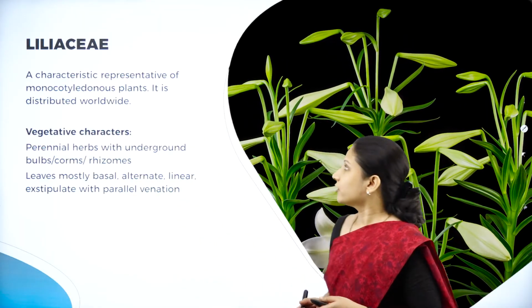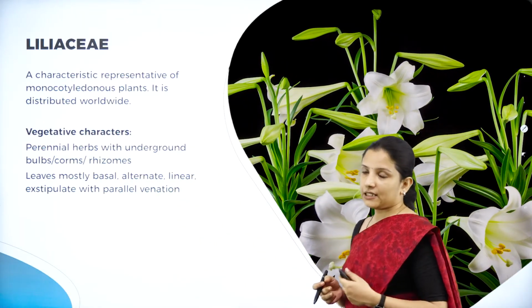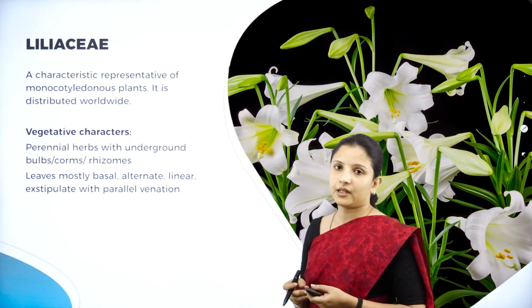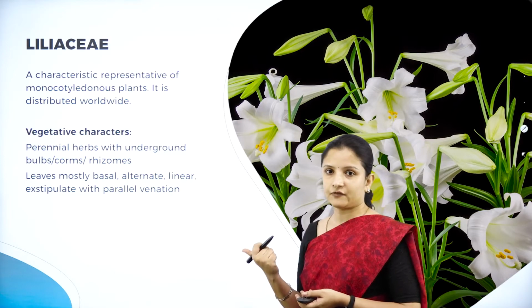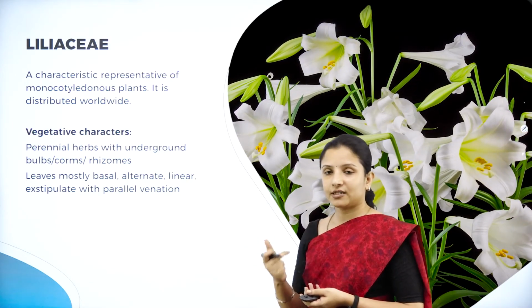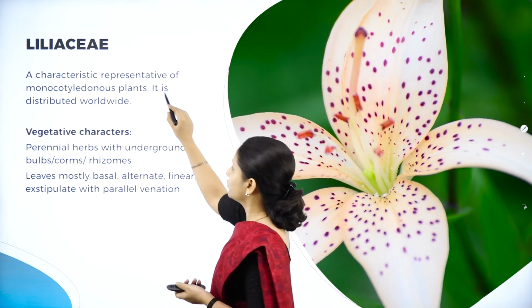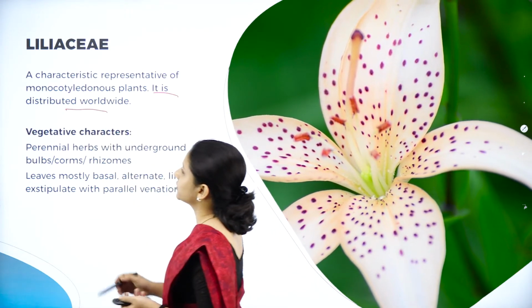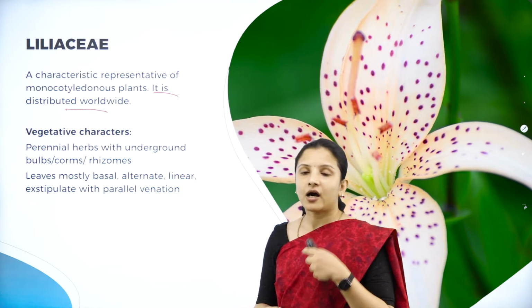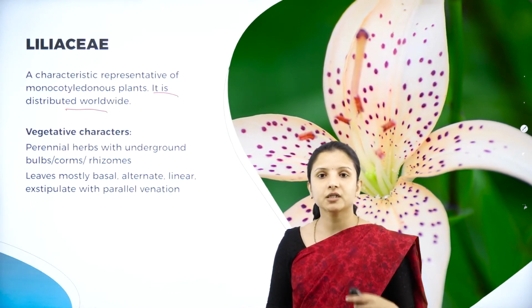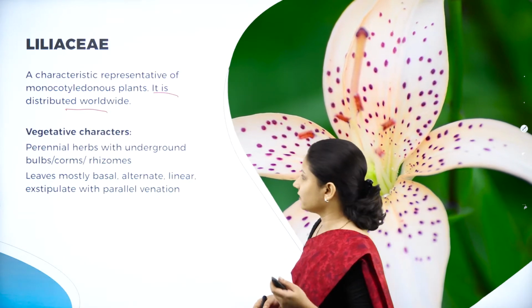So next, moving on to the next family, that is Liliaceae. Most of the monocotyledon plants have been put under the Liliaceae family. So Liliaceae are monocotyledonous plants and it is distributed worldwide. Throughout the world it is used because lilies are usually used for decorative purposes. They are of different colors, right? It is used for decorative purposes.